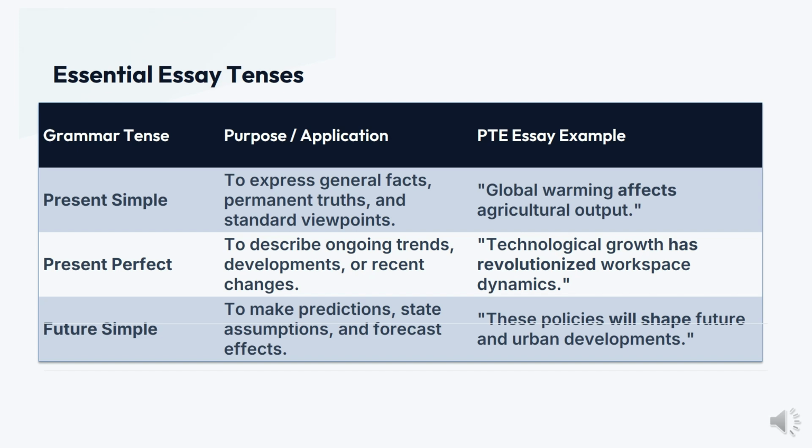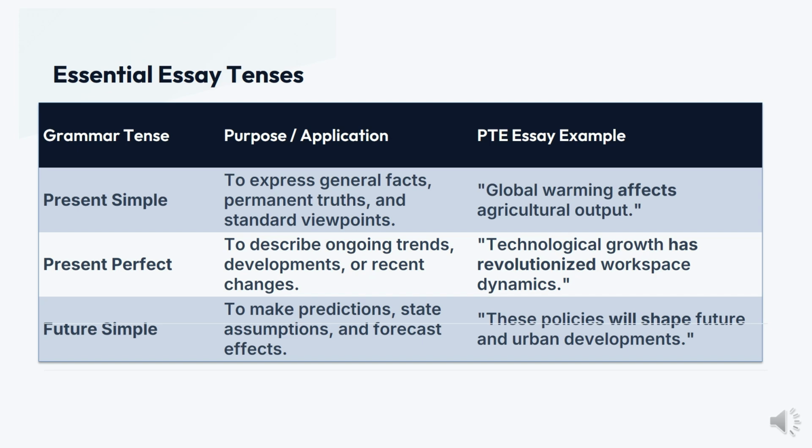It is crucial to understand essential essay tenses. The present simple tense expresses general facts, permanent truths, and standard viewpoints. For example, global warming affects agricultural output. The present perfect tense describes ongoing trends, developments, or recent changes.